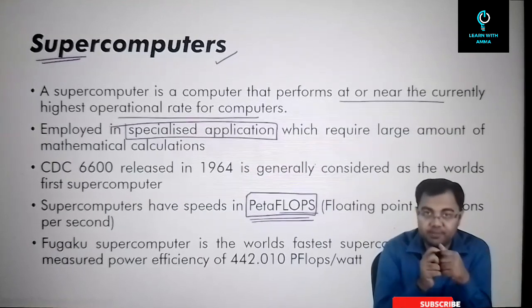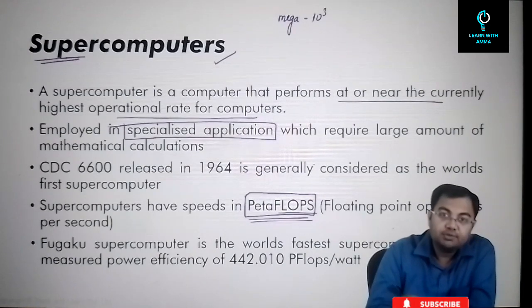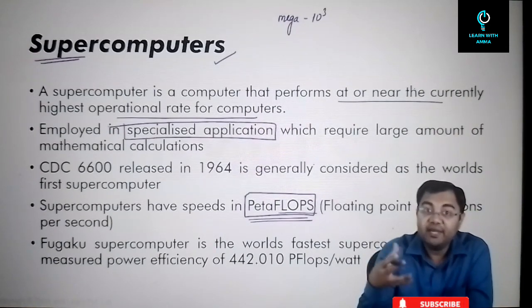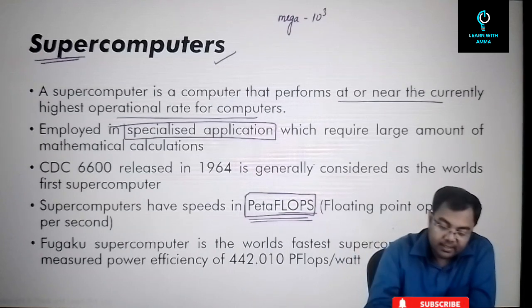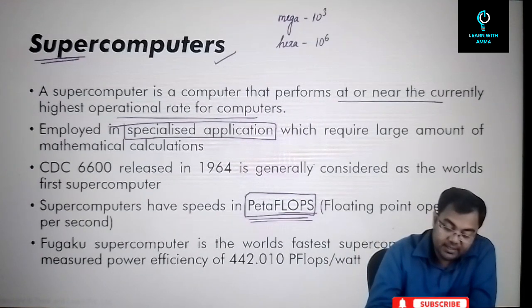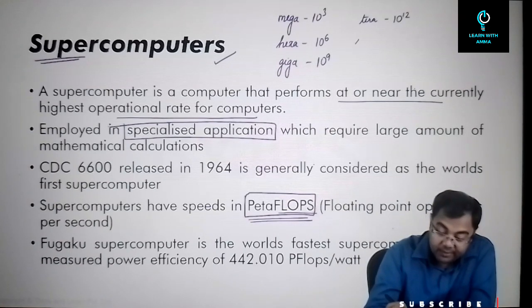So for example, you start with mega. What is mega? Mega is 10 to the power of 3. So that's why when you say MB or megabytes, or megabits, it basically stands for 10 to the power of 3 or 1000 bits or 1000 bytes. Then after that comes hexa, correct? So hexa is 10 to the power of 6. Then after that comes giga. So giga is 10 to the power of 9. Then after that you have tera. So tera is 10 to the power of 12. And then after that comes peta. Peta is 10 to the power of 15.